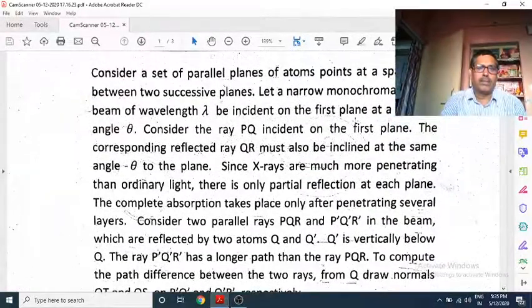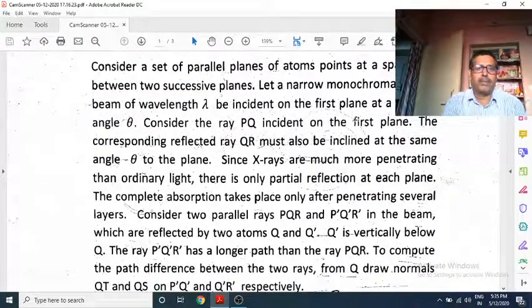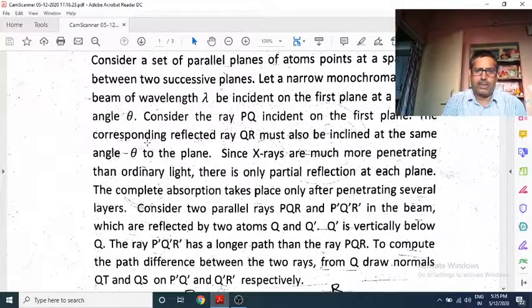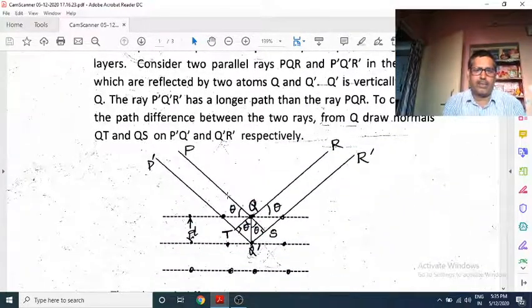So here we are trying to discuss. First we read the literature part. Consider a set of parallel planes of atoms at a spacing d between two successive planes. Let a narrow monochromatic X-ray beam of wavelength lambda be incident on the first plane at a glancing angle theta. See here, this is the glancing angle.